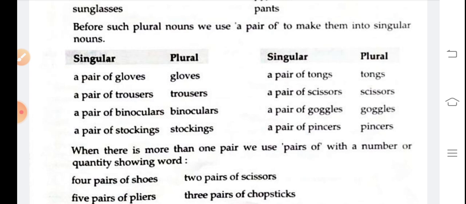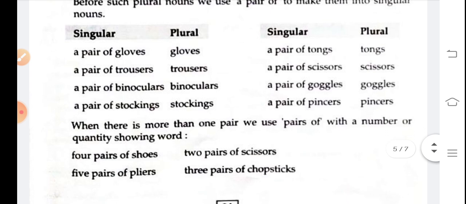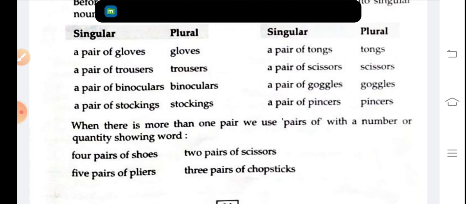A pair of trousers, trousers. A pair of binoculars. A pair of stockings. A pair of pincers, goggles, scissors, tongs. So you have to write the same thing: tongs, goggles, trousers. Okay, like that.